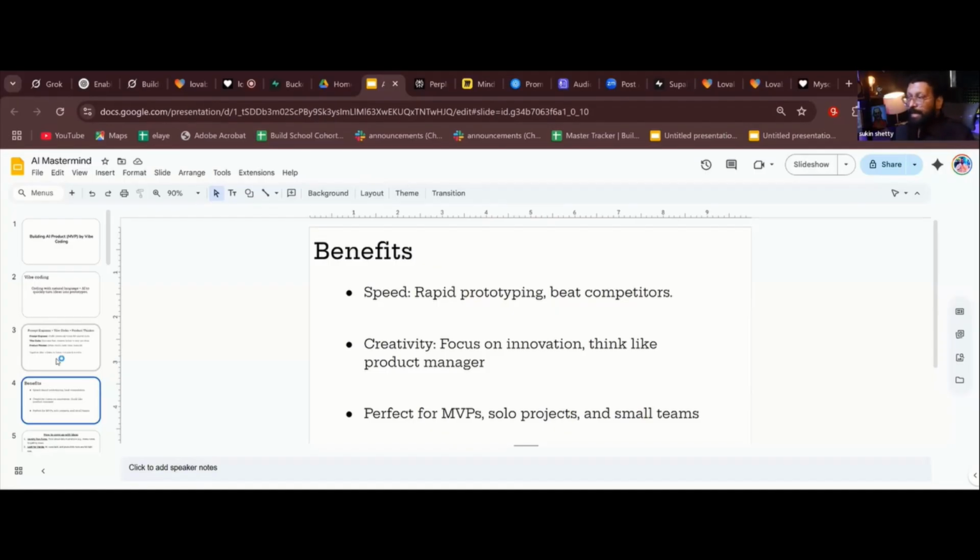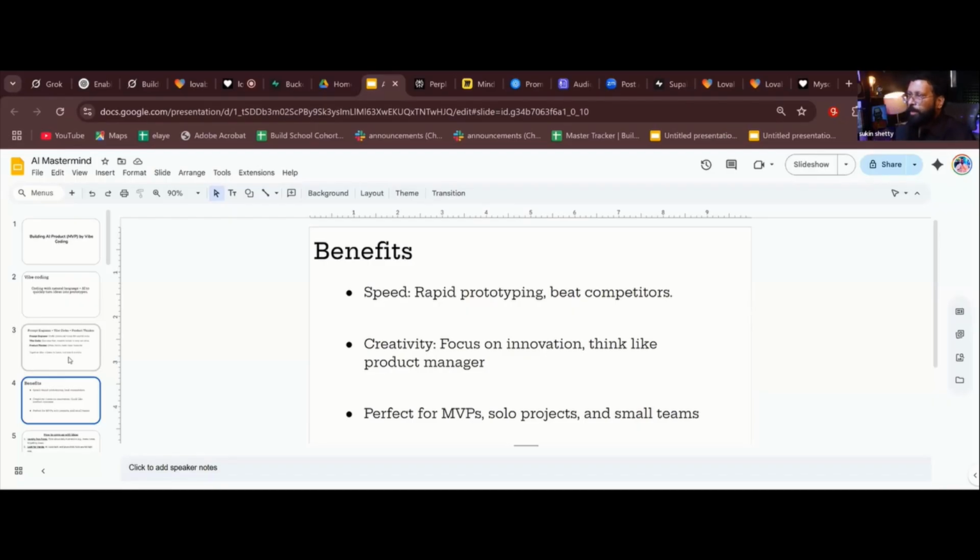Trust me, guys. I know a few people. You can research Peter Levels. They are making more than, I think, $500K per month, and he's the only person in his team. He doesn't have a big team. People call this term solo unicorn companies, right? I'm not sure if you know about unicorn. There's a unicorn term in the startup world, which is a startup valued at more than $1 billion. Now solo people, or maybe a team of fewer than 5 people, can build a unicorn company. So that is where vibe coding will help you.